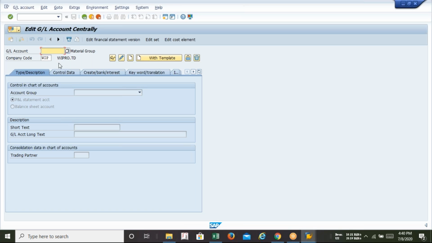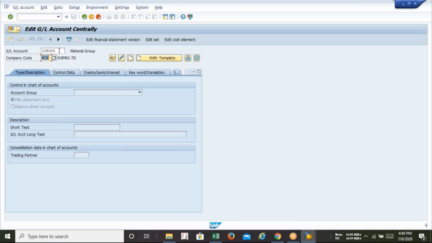Then you can see three options. This is called display, this is called change, and this is for the new creation. If you want to go through the icons, this icon is always for edit, this is for display, and this is for new creation.